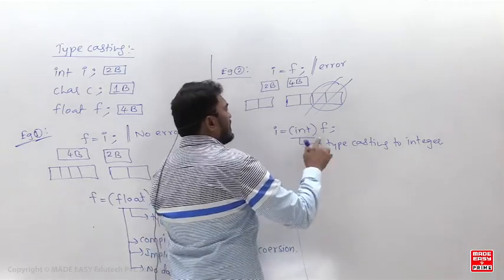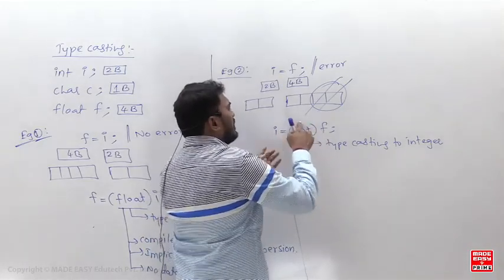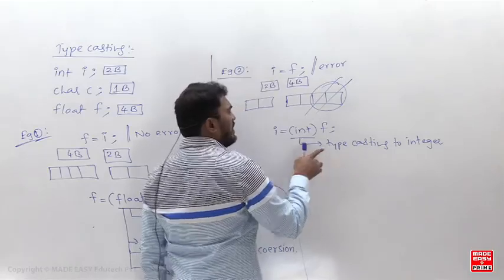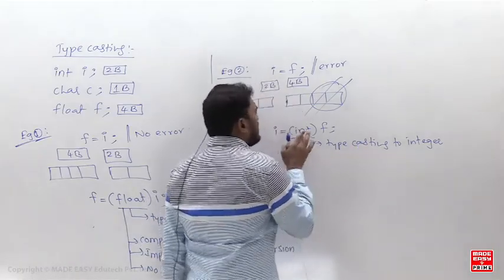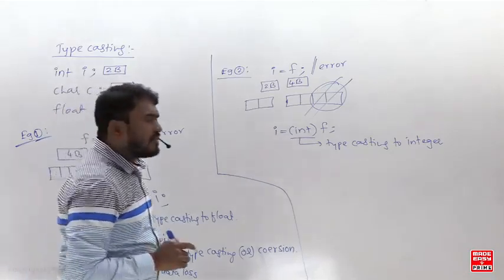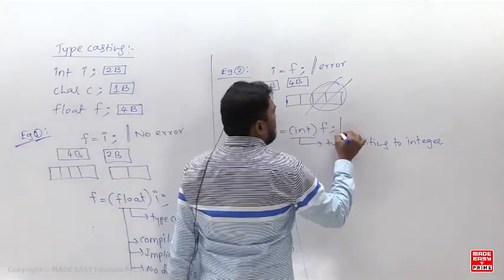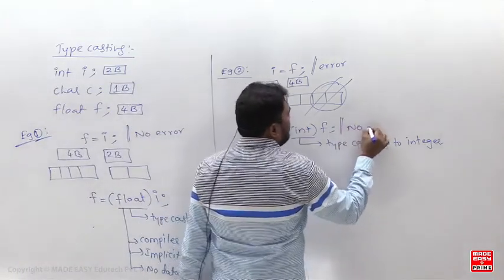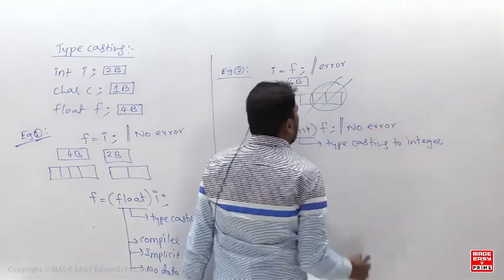So how are you going to do typecasting? Before the variable, put brackets, and inside the brackets write integer. Is that clear? Typecasting to integer means temporarily it is treated as an integer. So after typecasting, do you have error? No error. After typecasting there is no error.